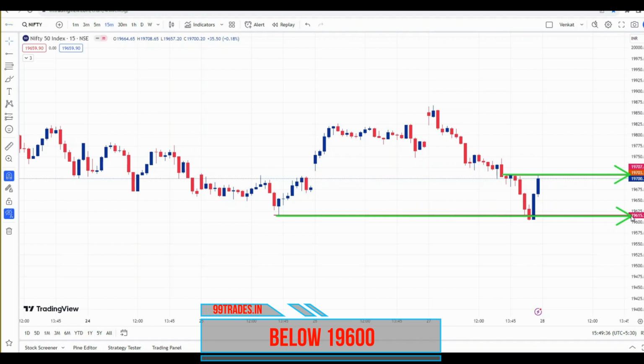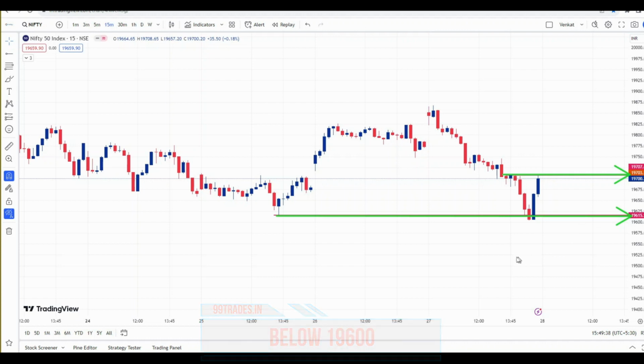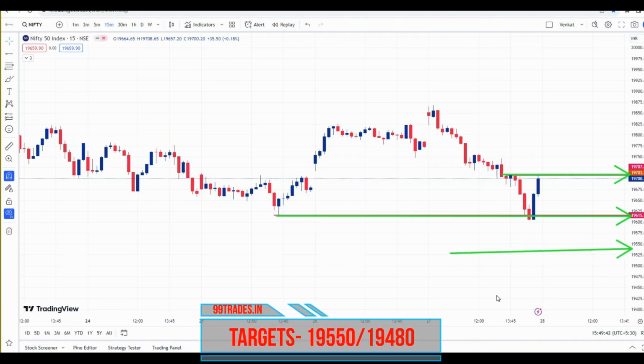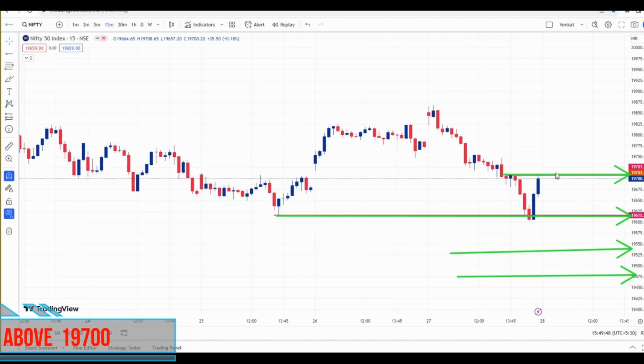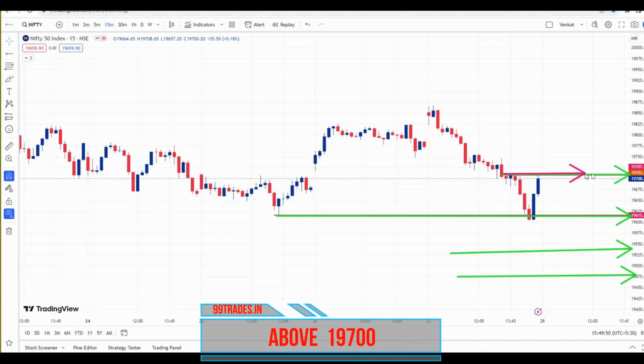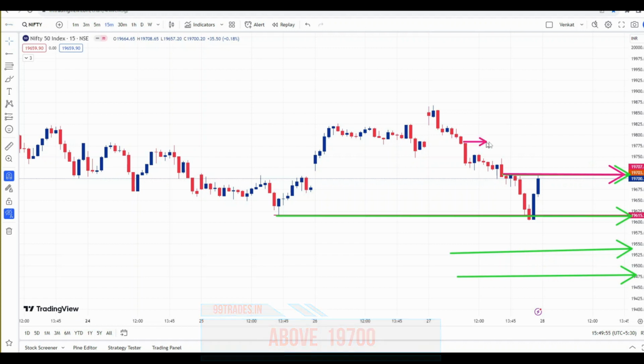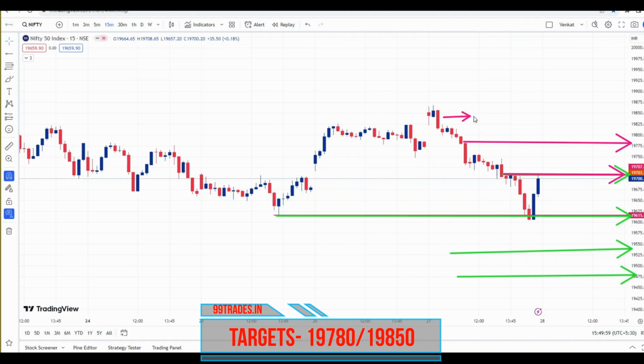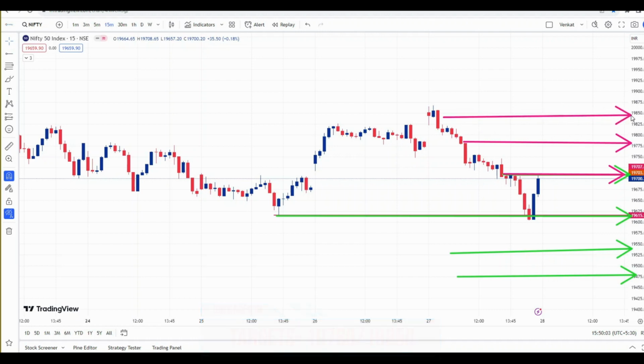So what are the levels? Below 19,600, our first target on the downside will be 19,550, and the second target on the downside will be 19,480. On the upside, above 19,700, our first target will be 19,780, this area, and the second target will be 19,850, this area. These are the levels for Nifty.